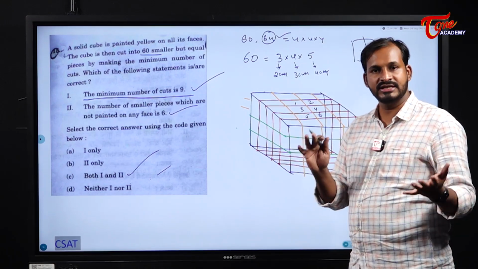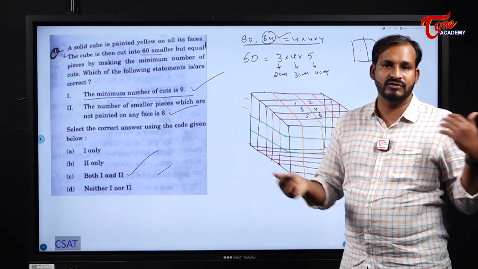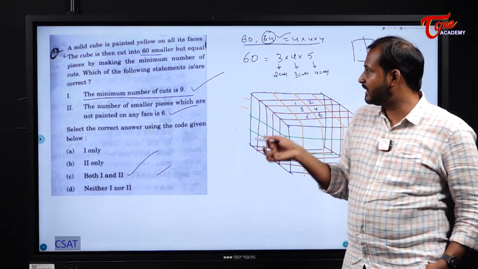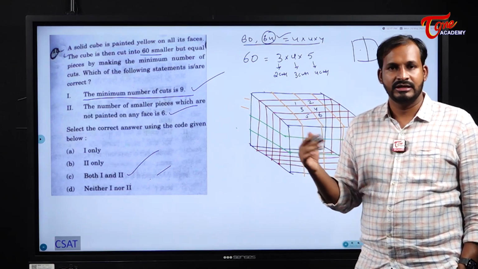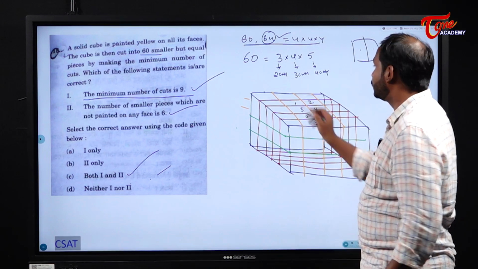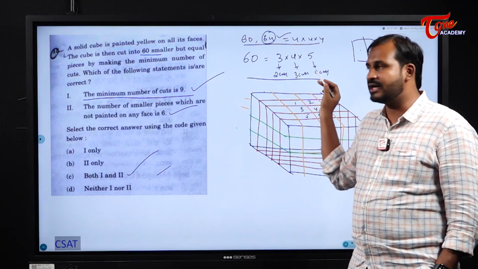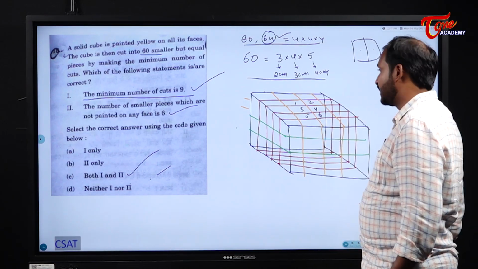Like this you should visualize the things and try to solve this one. If it was made into a perfect one, then most of the students would have got the answer easily. But it is not done in that manner. A little bit of visualization is required for us. And you should know that to make it into 3 parts, how many cuts are required, 4 parts, how many cuts are required, and 5 parts, how many cuts are required. That is very, very important.